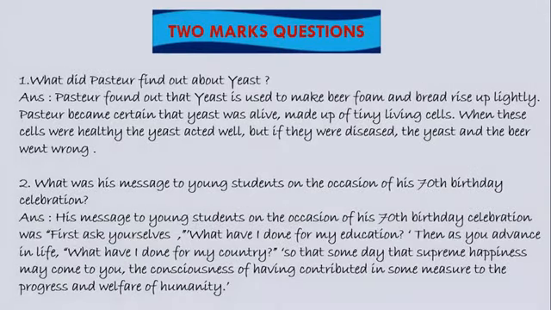Okay, so let's move on ahead with the 2 mark questions. Under this, the first question is, what did Pasteur find out about yeast? Answer: Pasteur found out that yeast is used to make beer foam and bread rise up lightly. Pasteur became certain that yeast was alive, made up of tiny living cells.